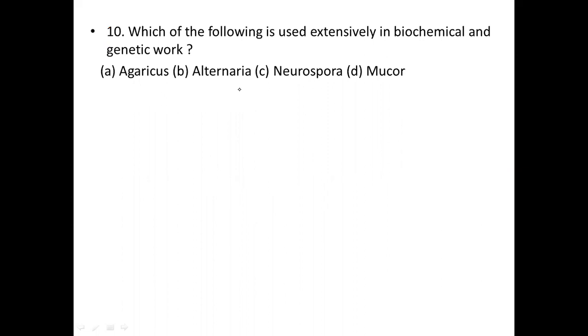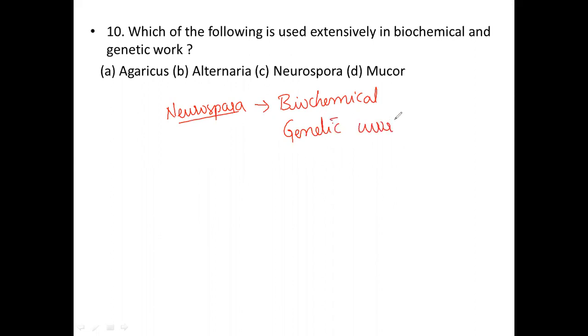Neurospora. We use Neurospora as a biochemical tool and it is also used for genetic work.